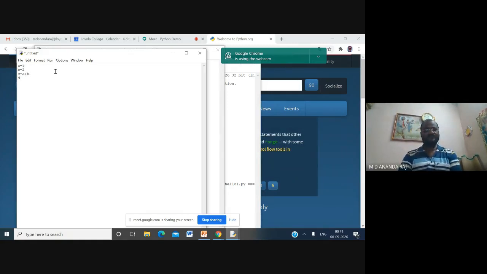Then D is equal to A minus B, E is equal to A multiply B, F is equal to A divided by B, and G is equal to A modulus B.